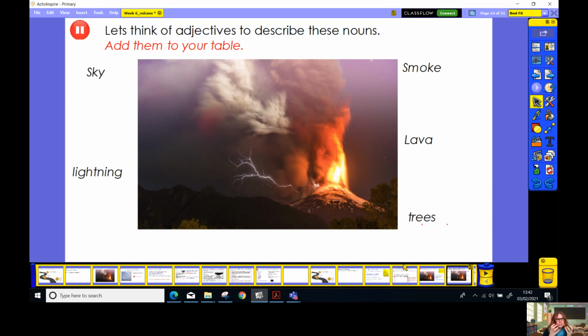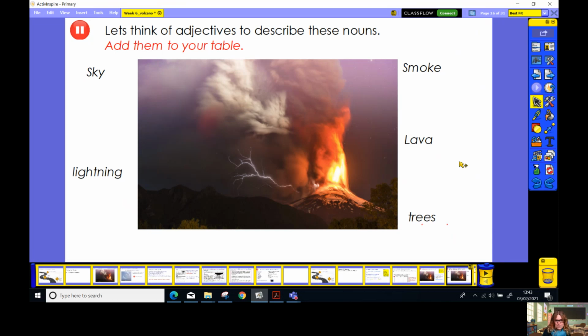Okay, now we need to describe these nouns because we're going to be creating some noun phrases in a moment. Now remember, the adjectives are the words that describe a noun. We might have adjective, adjective, noun. In year 4, we don't always just have 2 adjectives. Sometimes we have 1, sometimes we have 3. We mix it up, don't we, in year 4?